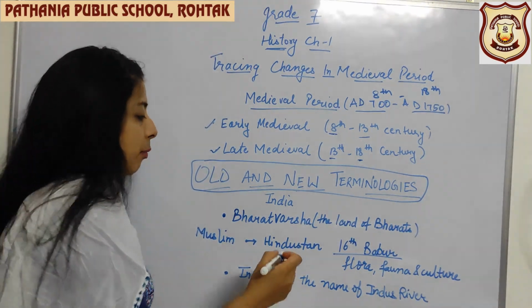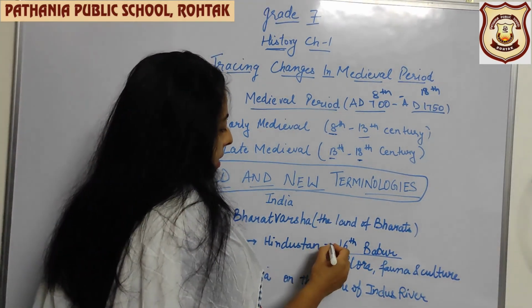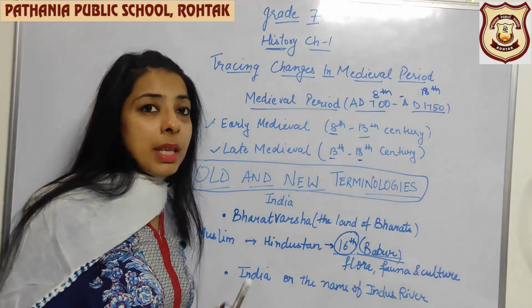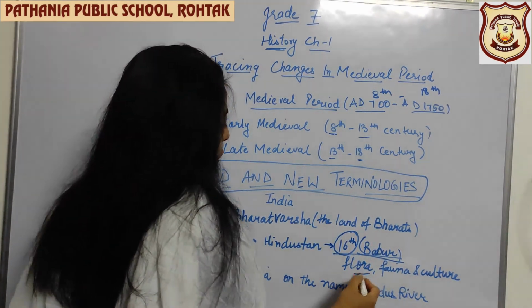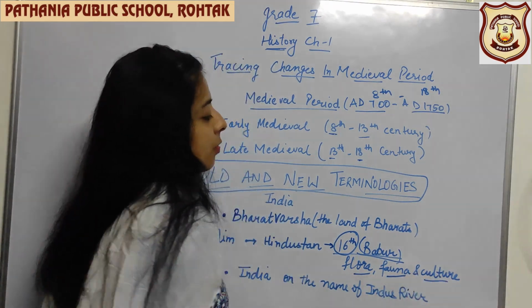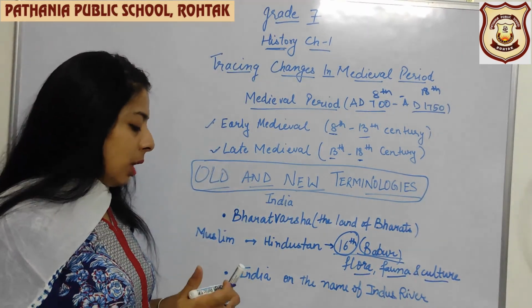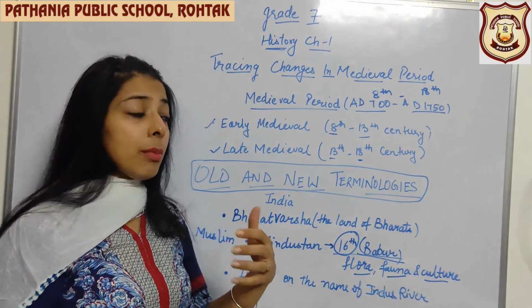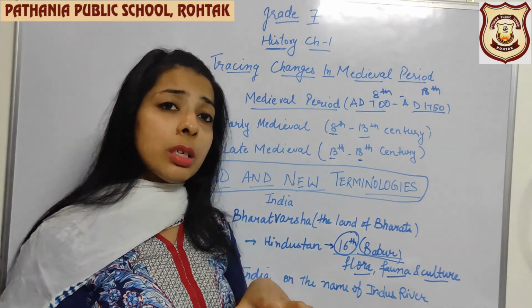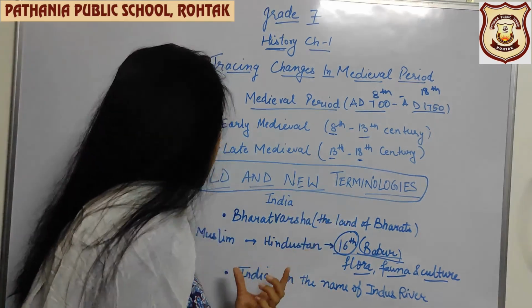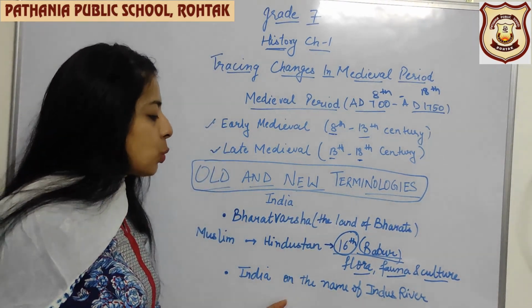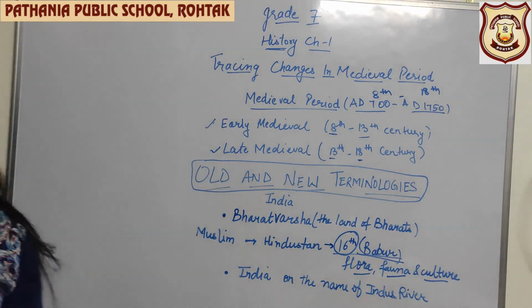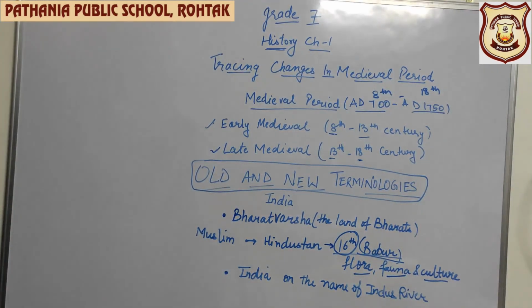The same name was used by the 17th century Babur. Babur used the same name when he saw the flora and the fauna and the culture of our country India. But in modern history, when the Britishers came, when the Greek people came to our country India, they gave it the name India, which was from the name of the Indus River and which has a connection with the word Indoi.